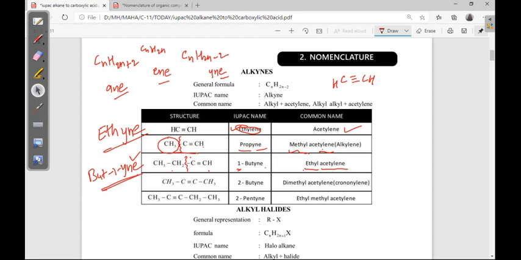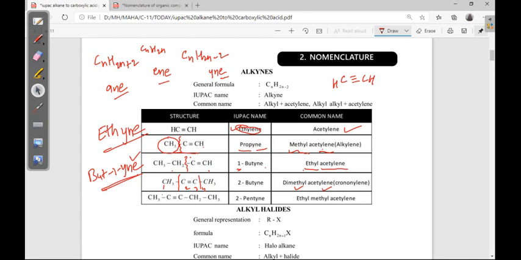Next here 2-butyne, you can give the numbering 1 2 3 4. Okay, 2-butyne. Now the middle portion is acetylene, right side and left side methyls are there, so dimethyl acetylene.